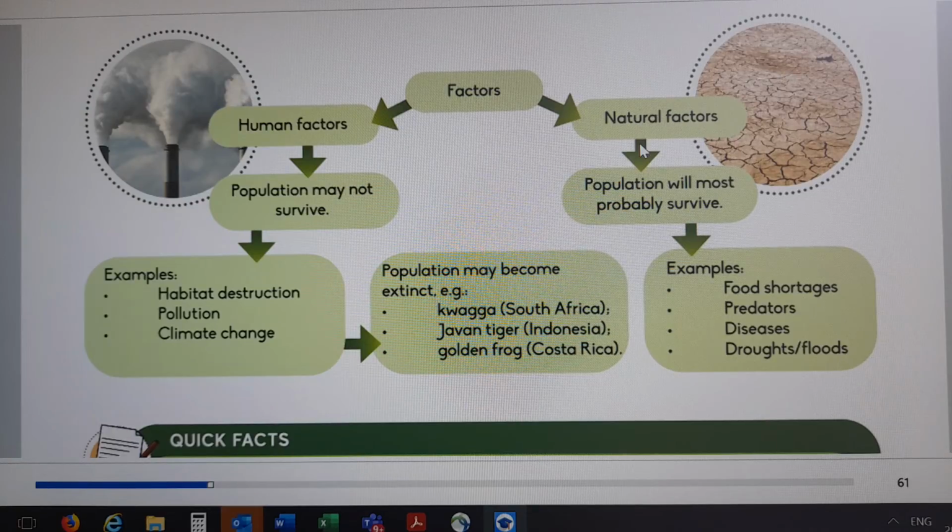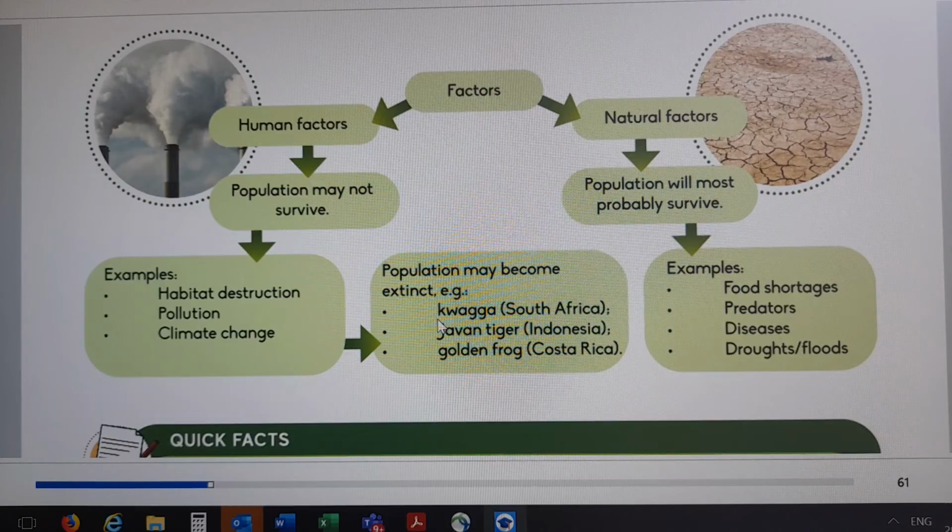Okay, but they say the population will most probably survive, and they say here the population may become extinct: quagga, South Africa; Javan tiger, Indonesia; golden toad, Costa Rica. So if we have these factors, especially human factors, the population may become extinct, which means it may disappear.